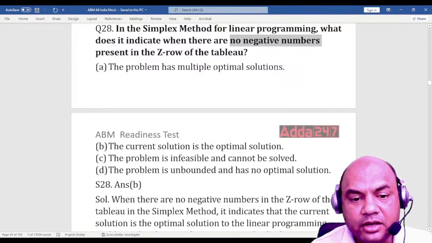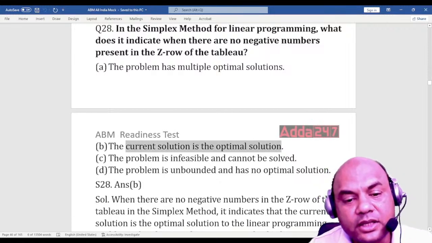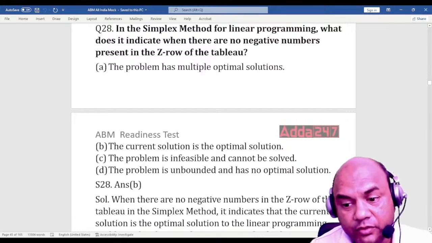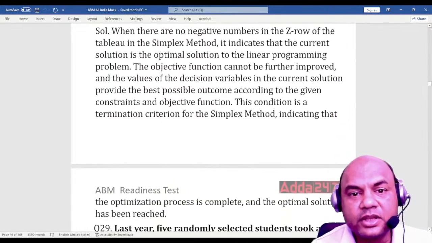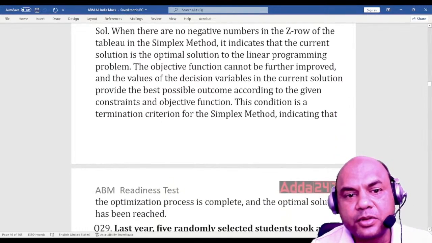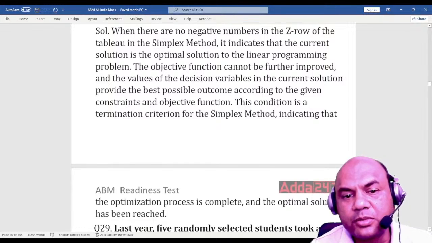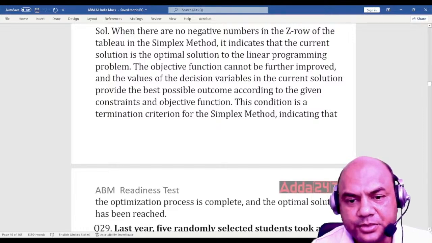So the answer is B: the current solution is the optimal solution. There can be no solution other than this whenever we get these non-negative numbers. That's why I said this is related to the slack variables. We need to study that again; it's a long process actually. When there are no negative numbers in the Z row of the tableau of the simplex method, it indicates that the current solution is the optimal solution for the LPP. The objective function cannot be further improved, and the values of the decision variables in the current solution provide the best possible outcome according to the given constraints and the objective function.